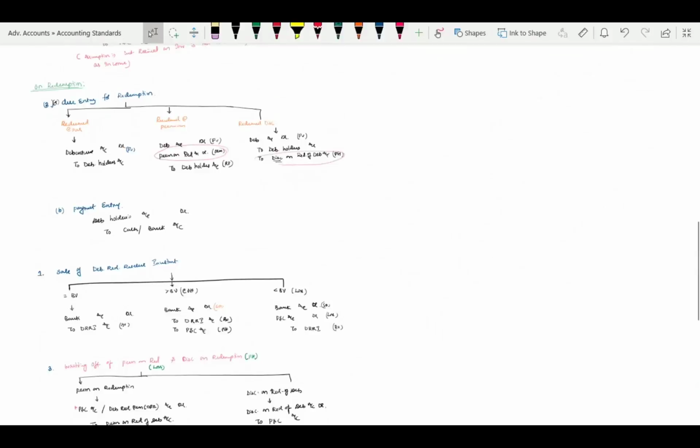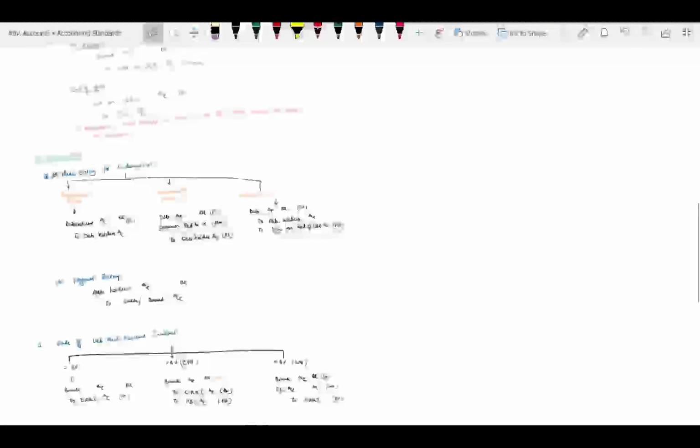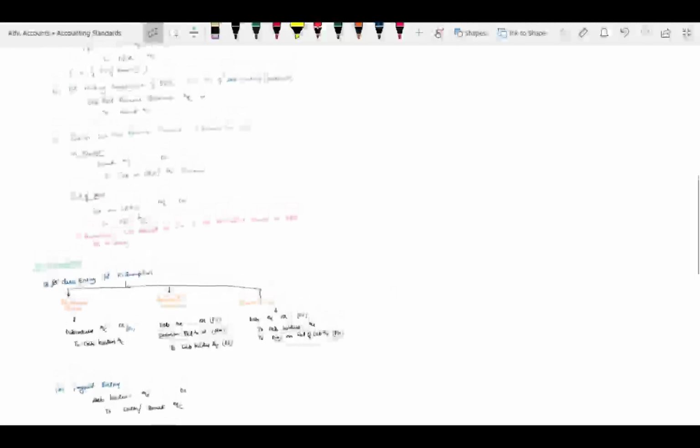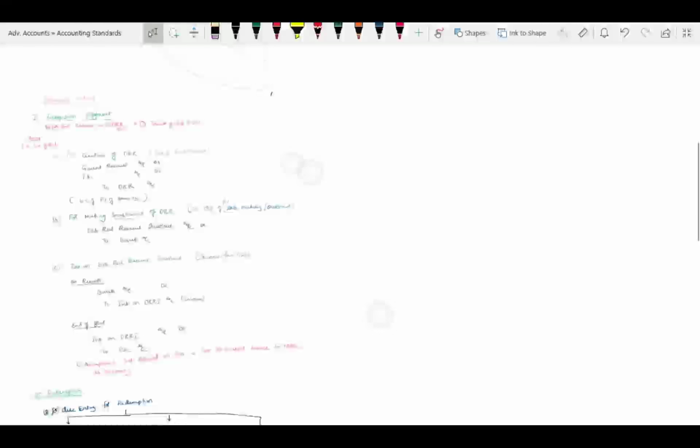So that means the entries are almost the same, but not the full investments will be cancelled, only part by part. Now look out, here 5 lakh is the face value. If it is a one-shot investment, 5 lakh into 10% is the DRR. Imagine 50,000 is the DRR, and into 15% is the DRRI, that is 75,000, the debenture redemption reserve investment. This is what you're supposed to maintain at all times, minimum.